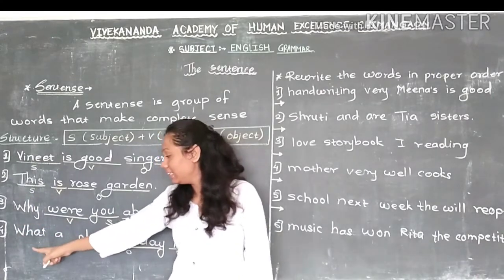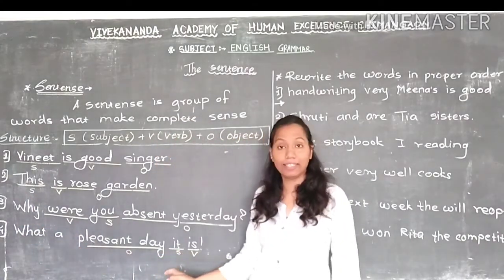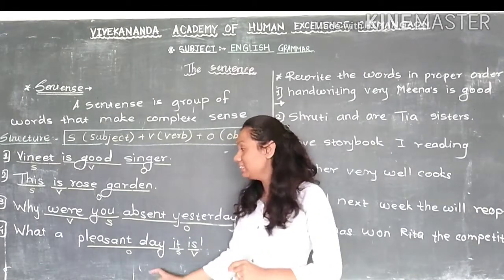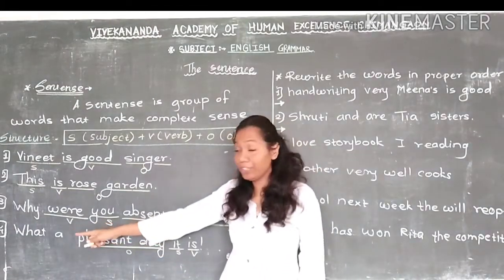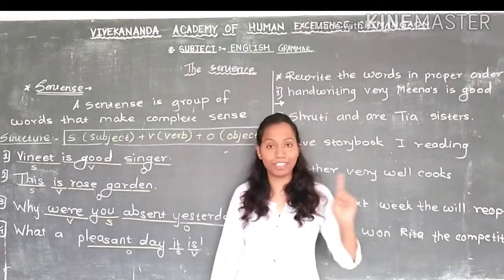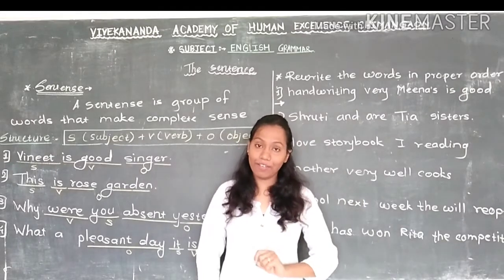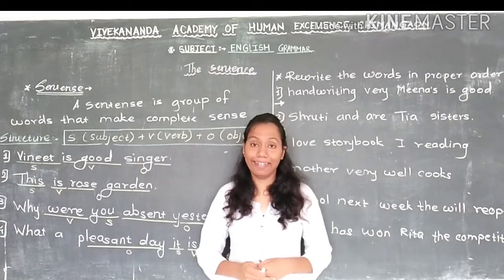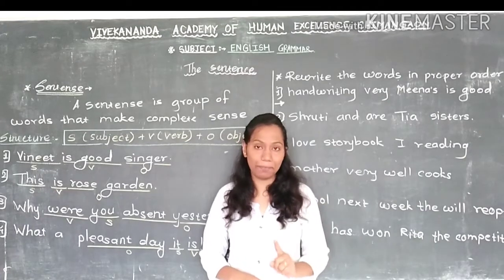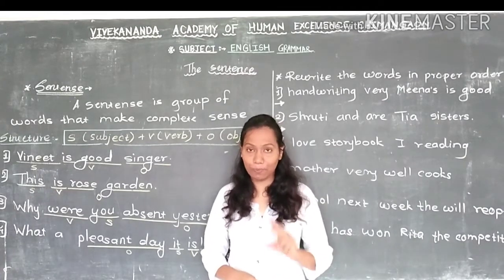Then in the last sentence, what a pleasant day it is. This sentence also makes sense. This sentence starts with W again, so this W we write in capital. So this is the first rule, that whenever you are going to write any sentence, the first letter of the sentence you always write in capital. Okay, this is your first rule.